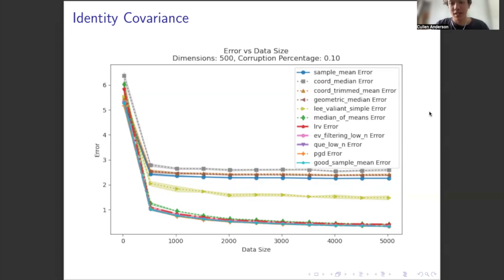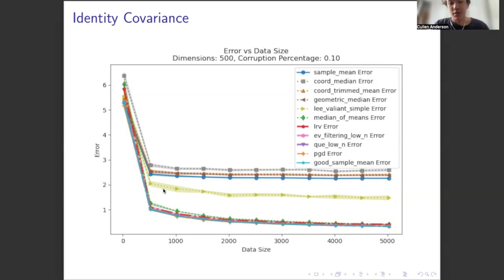So here's that same plot now showing the error induced by all the estimators that we examined. First, I'd like to bring your attention to the coordinate-wise median, the coordinate-wise trimmed mean, and the geometric median. Throughout our experiments, we'll find that these estimators, regardless of the setting, will perform similarly or a little worse than the sample mean, meaning that they do not effectively remove the effect of outliers. Meanwhile, these algorithms, LRV, eigenvalue filtering, and quantum entropy scoring, both of these with our adaptation, and projected gradient descent, will nearly match the error of the good sample mean. Again, the mean of the inliers.